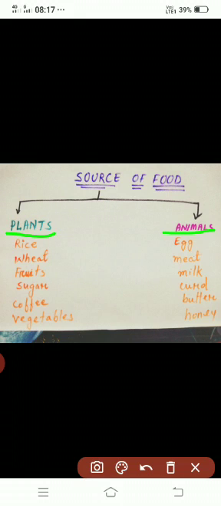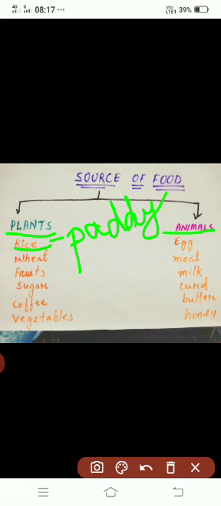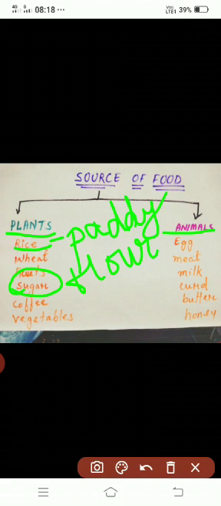So let's talk about rice, right? So rice we get from what? From paddy. So paddy is what? Paddy is a plant. Okay, let's talk about chapati. Chapati is made up of flour, and this we get from wheat plant. So this is also a plant product. Children, can you tell me from where do we get sugar? Yes, we get sugar from sugarcane plant. Therefore, sugar also is a plant product.